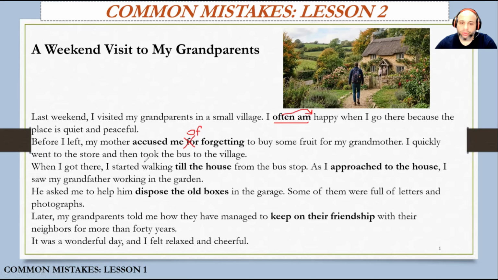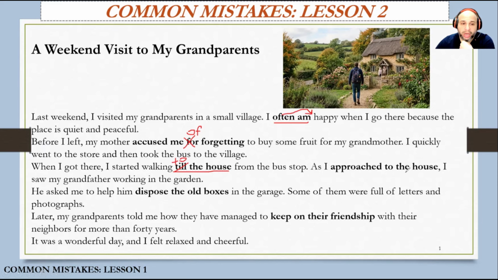I quickly went to the store and then took the bus to the village. When I got there, I started walking till the house from the bus stop. Till the house. So the basic rule is with distance, we use to, not till. So because we're talking about the distance to the house, we should say to the house. But with time, we will say till. So I arrived there till 5 o'clock.